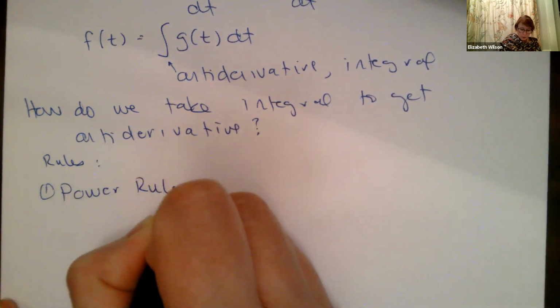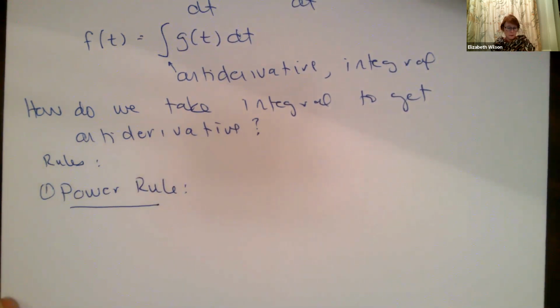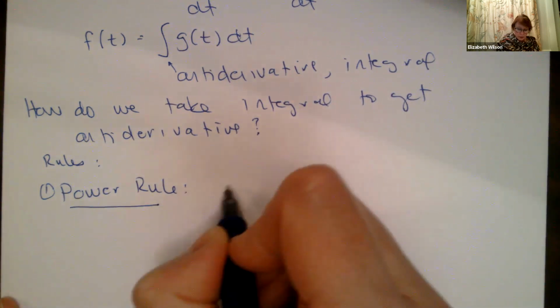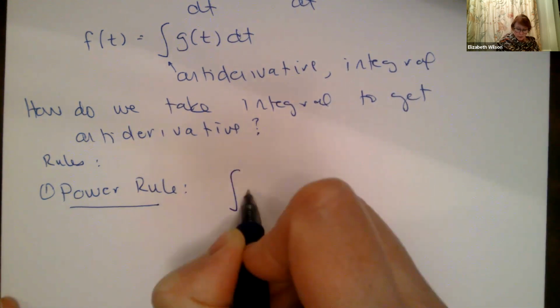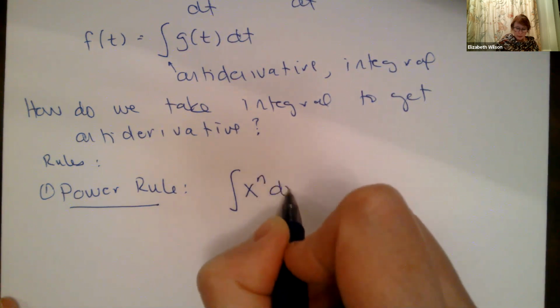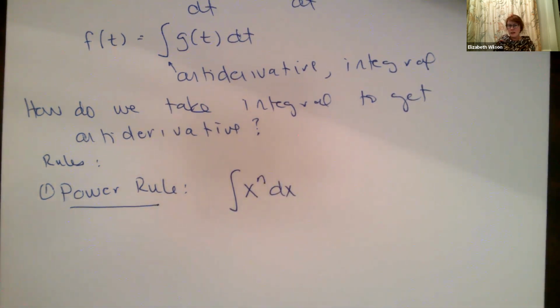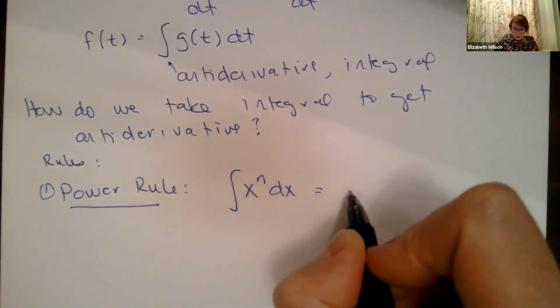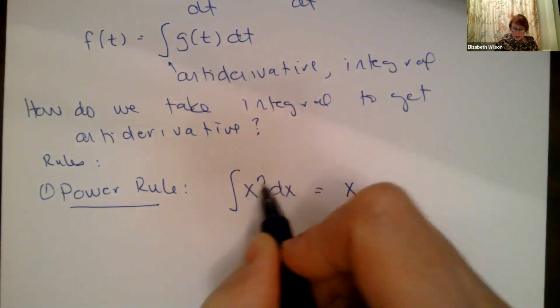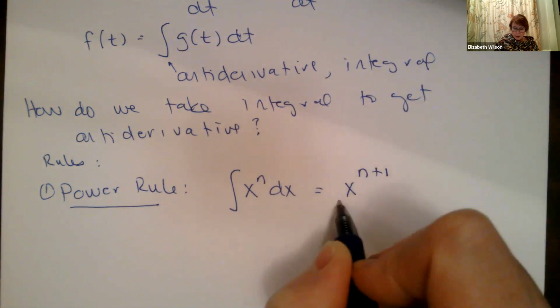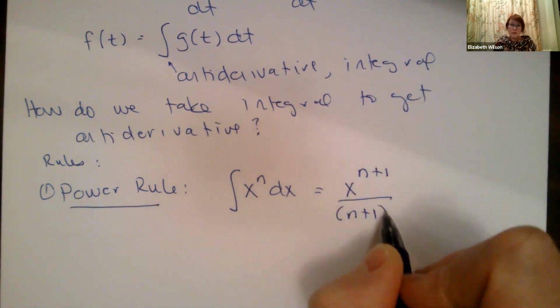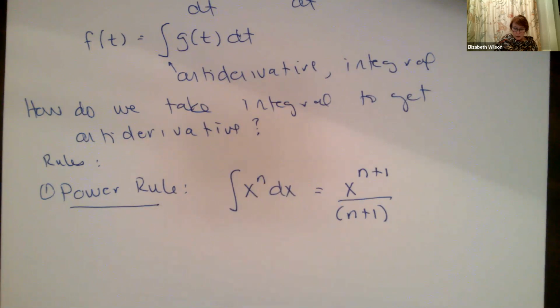Just like we have a power rule for taking the derivative, we have a power rule for finding the integral. So say I'm going to take the integral of x to the n dx, right? This is like x squared, x cubed, something like that, right? When I go to do this, I have my variable, I increase n by 1, and I divide the whole thing by my new exponent, okay? Now I have to add in what's called a constant term.